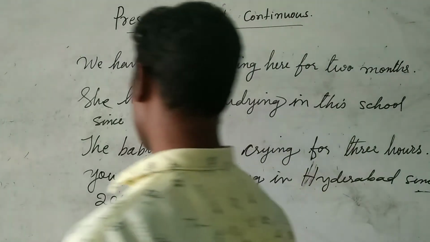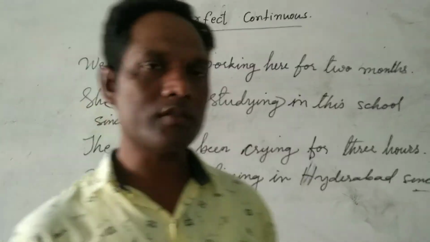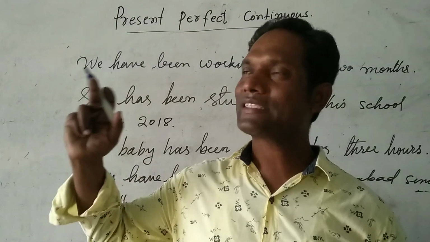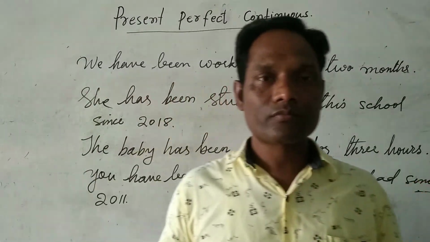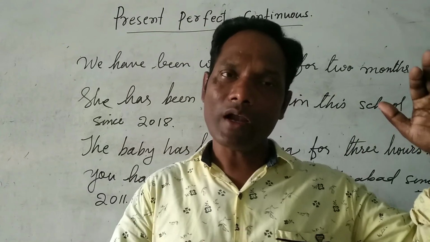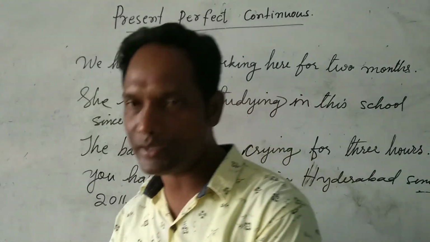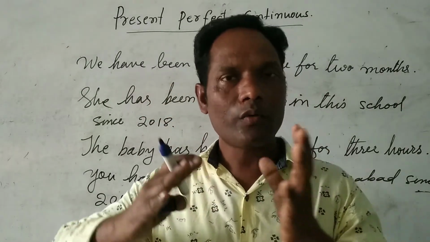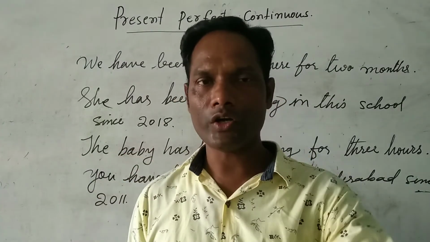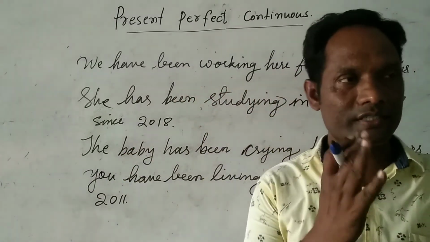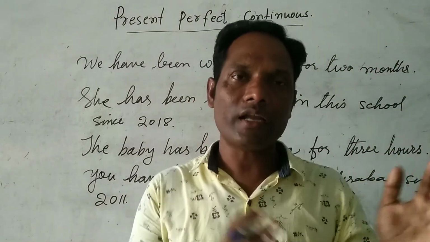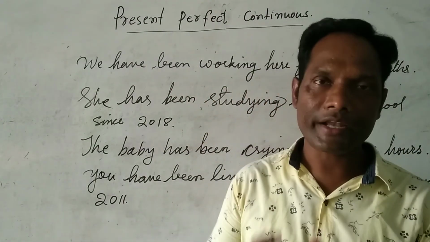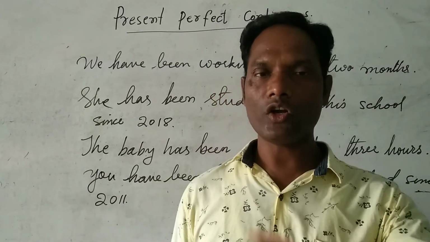So that's the difference. Dear friends, once again I remind you that the difference between the present perfect tense and present perfect continuous tense is very simple. Something we started in the past, and what we started in the past is still continuing in the present. Whenever we are continuing, we use the present perfect continuous tense. We did not stop it. So we started to learn English, and still we are continuing. I joined this school in 2011. Still I am studying in this school, the same school. I did not change it.